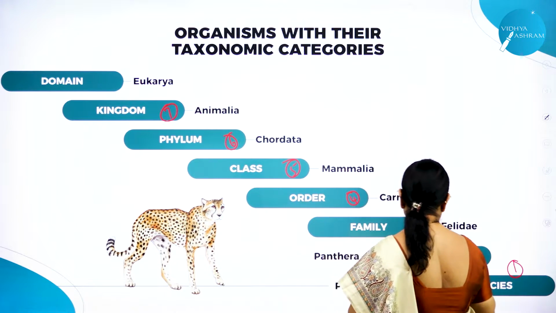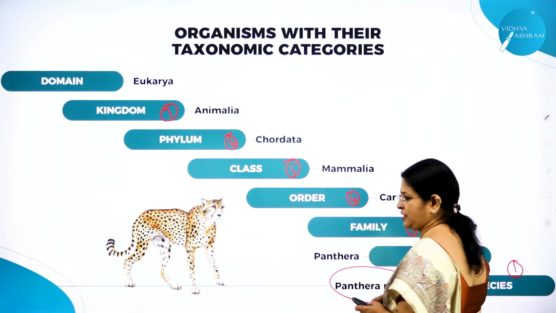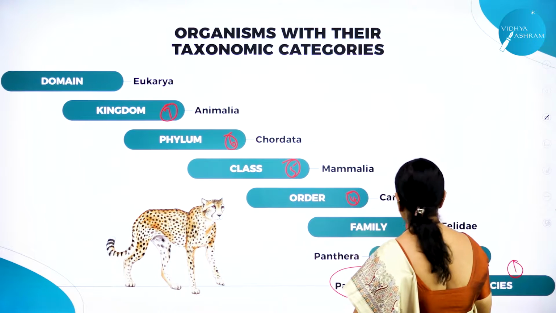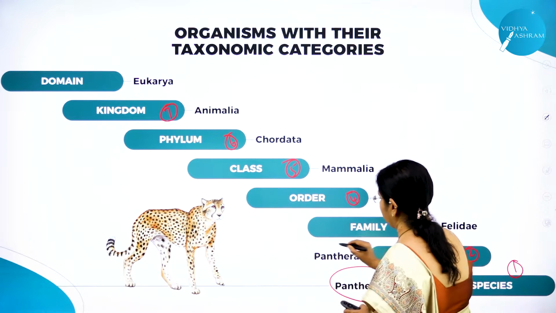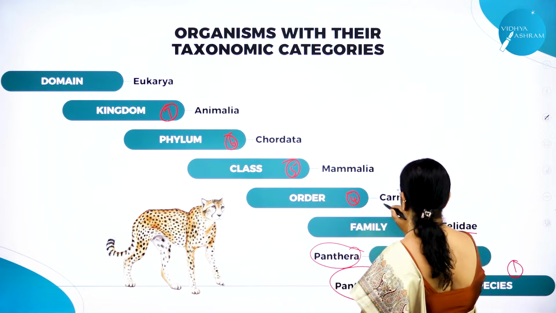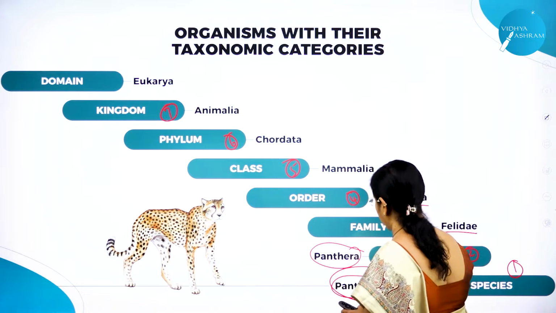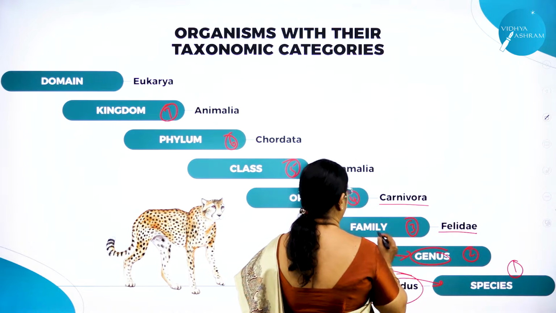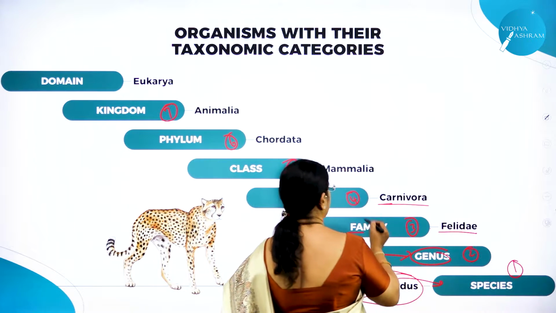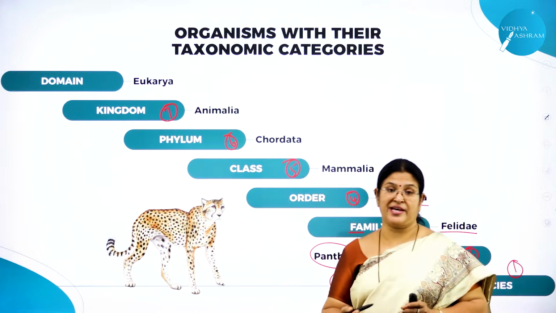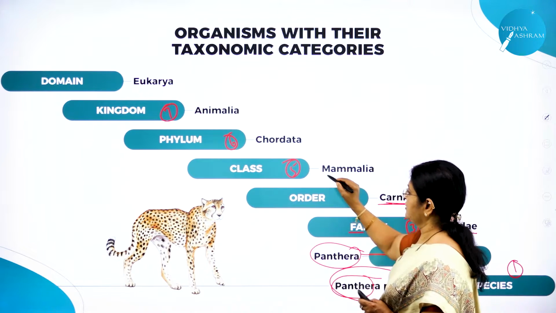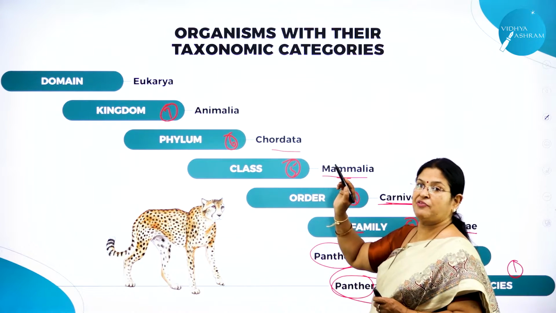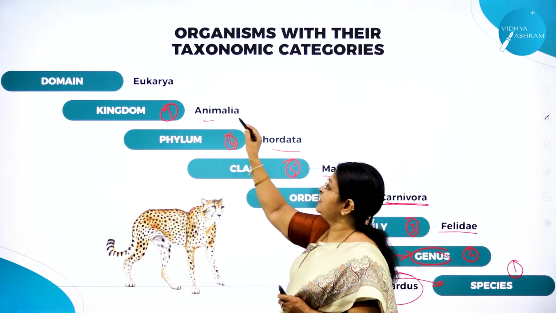Now let us take an example of Panthera pardus, that is cheetah, right? So species is what? Pardus. And genus is what? Genus is Panthera. Then family, Felidae. Then Carnivora. So here we use the word Panthera pardus, but the species name is what? Pardus. Here it is Panthera. Family, Felidae. Carnivora. I told you why they are called carnivores, because they are flesh eaters. Then Mammalia. They belong to which class? Class Mammalia. Then they belong to which phylum? Chordata. They belong to which animal kingdom?